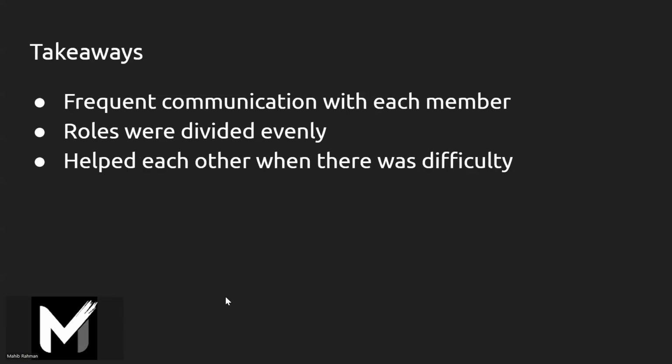Our takeaways for this project: I believe we really communicated well, honestly throughout the whole fellowship. All of us responded to each other's messages. We had nice meeting times, and everyone was on time for those. And I feel like roles were divided evenly.